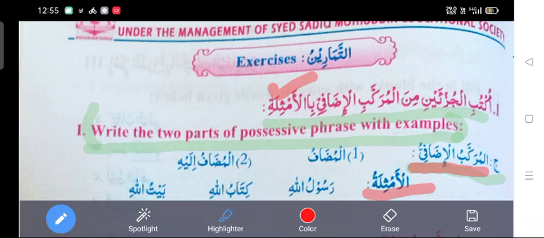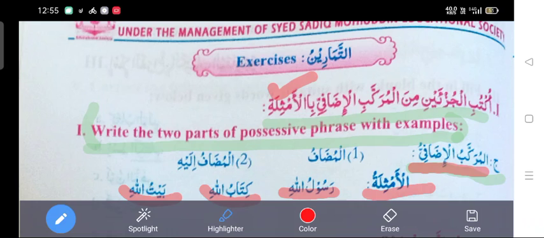After writing al amthilatu, first you have to give the examples. Very easy examples I have given here for the ease of the students. Rasulullah, Prophet of Allah. Kitabullahi, Book of Allah.